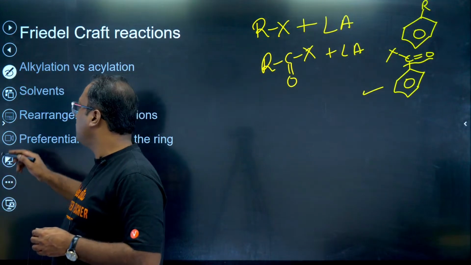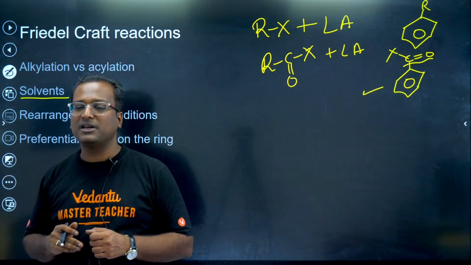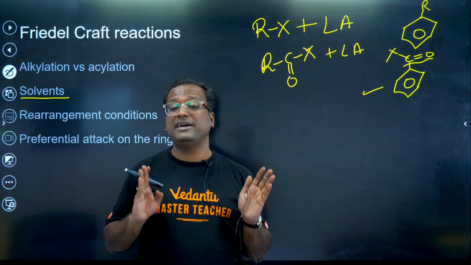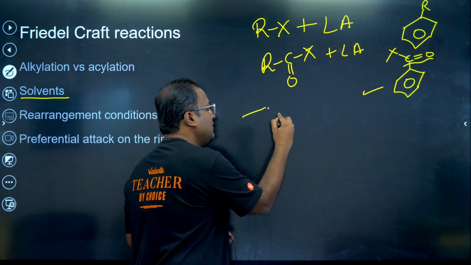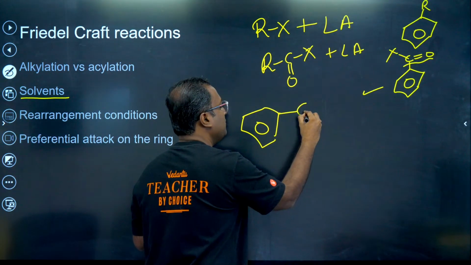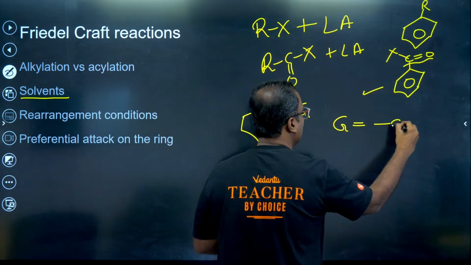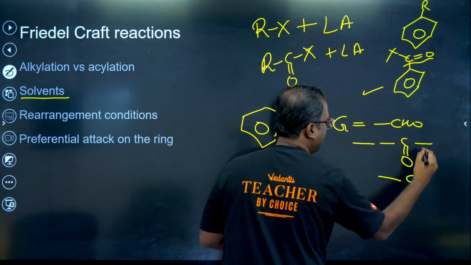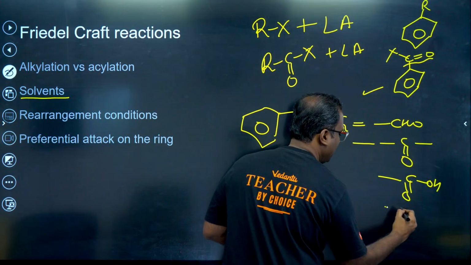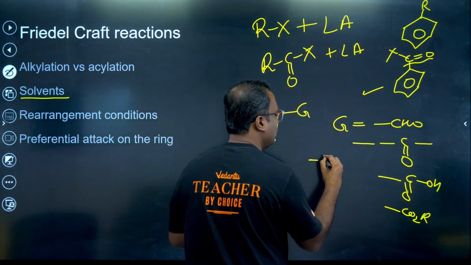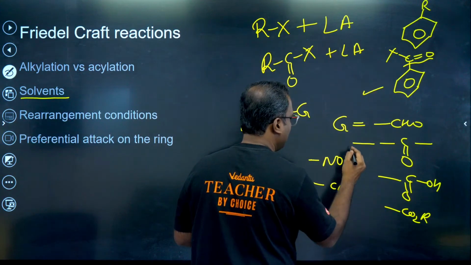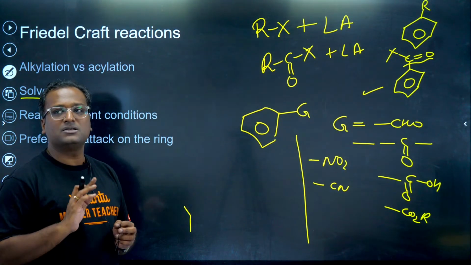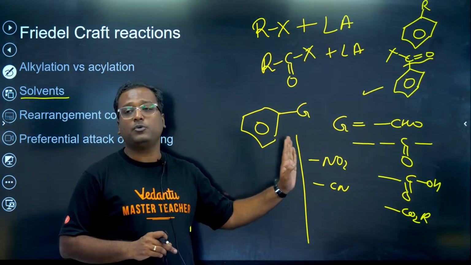The second point that we have to remember is about deactivated rings in Friedel-Crafts reaction. Friedel-Crafts reactions do not take place on deactivated rings. Friedel-Crafts reaction does not take place on benzene rings which have deactivating groups attached to them. That's aldehyde, that's ketone, acid, ester, NO2, these are cyanide, these are all strong withdrawing groups. They deactivate the ring a lot and Friedel-Crafts reaction does not take place. So very, very, very important point to remember.